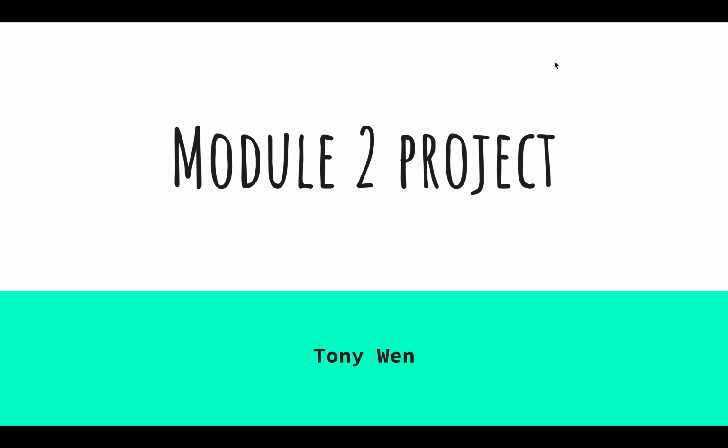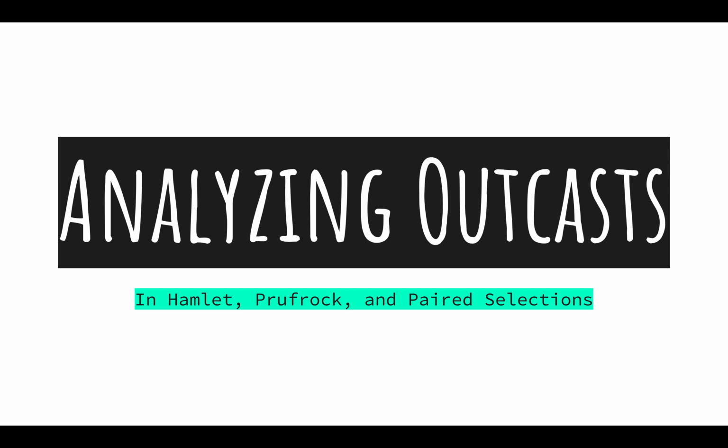So let's get started. For my Module 2 project, we will be analyzing the outcasts in many different works of literature, and these works of literature are Hamlet, Prufrock, and the two paired selections. So first, what is an outcast? We have been learning about outcasts all semester, and there is a basic definition. An outcast is usually destined to be alone and a wanderer. They also create progress and change with their ideas. So let's examine the outcasts in these works of literature.